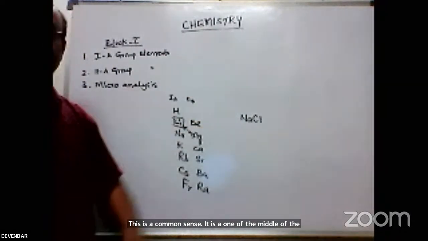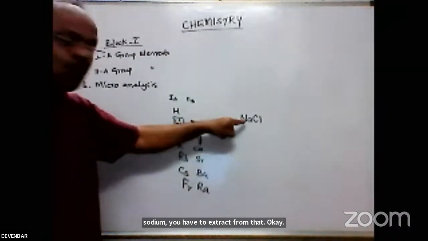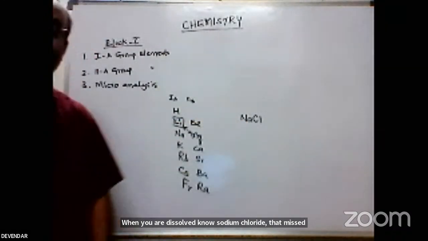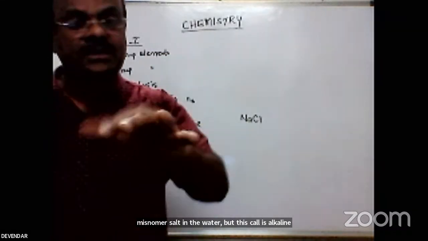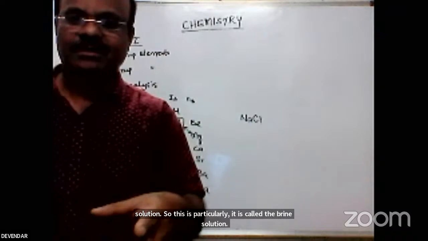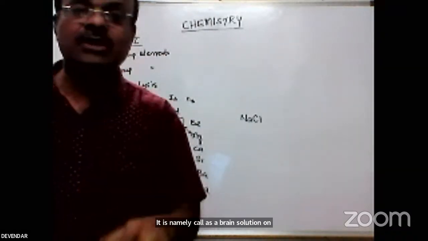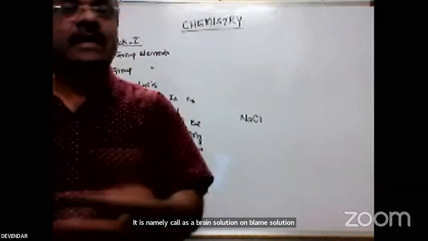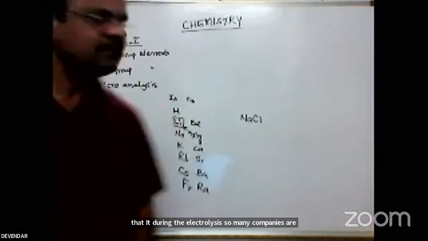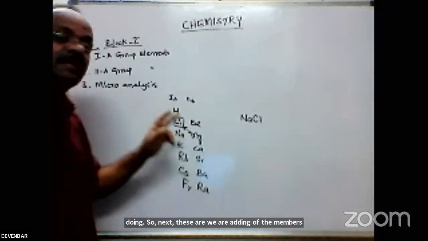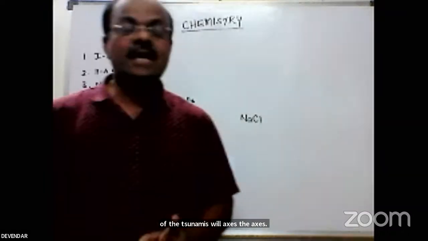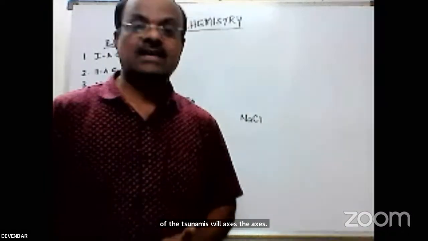When sodium chloride, that means common salt, is dissolved in water, it gives an alkaline solution, namely called a brine solution. On electrolysis of brine solution, many compounds are obtained. Next, another mineral of sodium is borax. Na2B4O7·10H2O is the formula of borax.